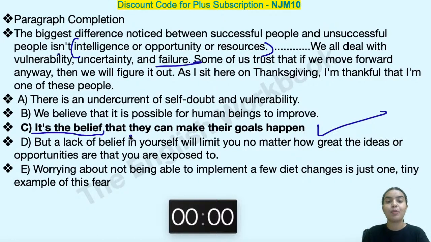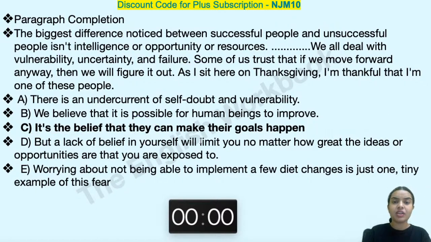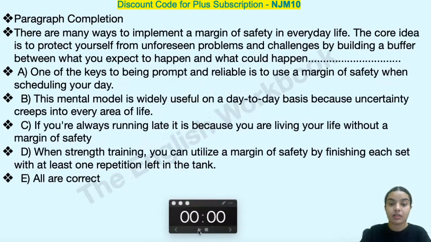That happens in exam also. Okay, so they here, because I'm talking about people, so this they is also justified, and they can do something, they can make their goals happen. That is what is the biggest difference. I get my answer from something I mentioned before this blank. Definitely, this has to be the right answer. Very good. I don't think I need to explain other things, right? Because there's nothing else that is quite near to what our right answer is. Let's move on to the next one.